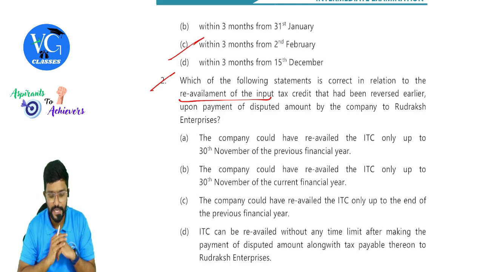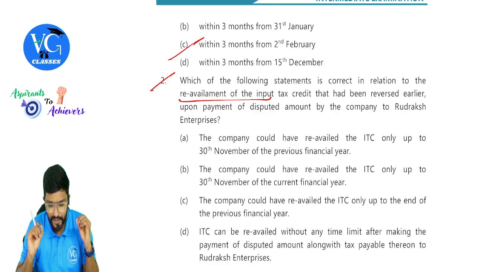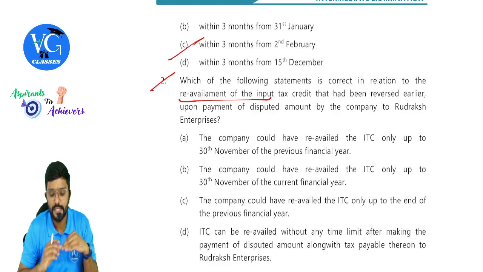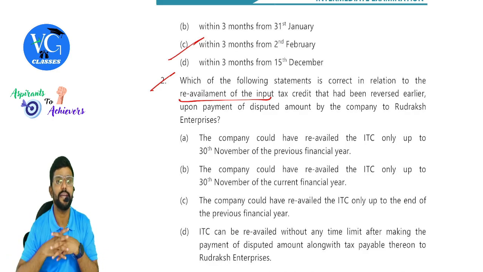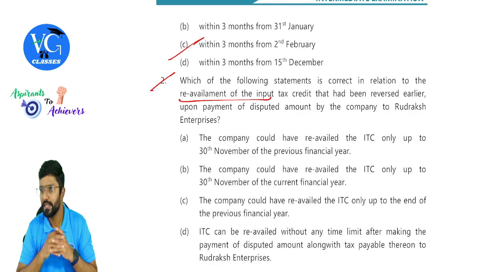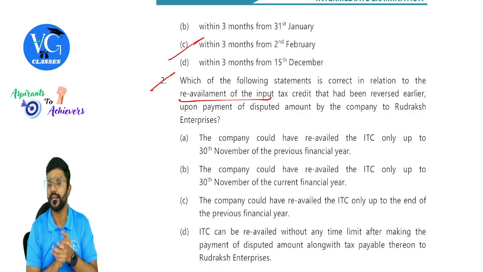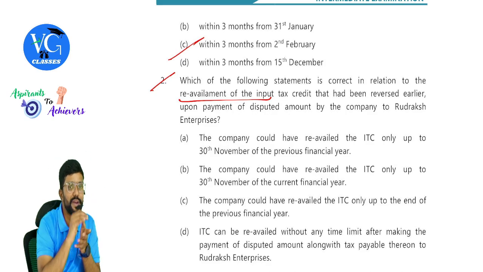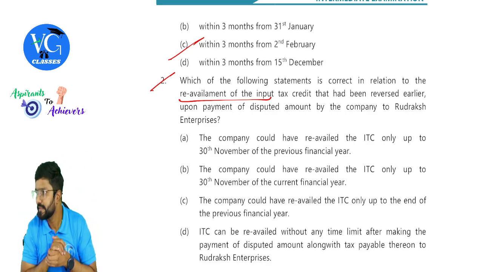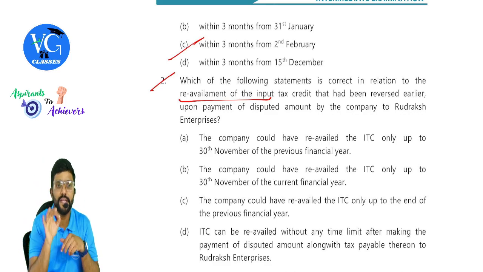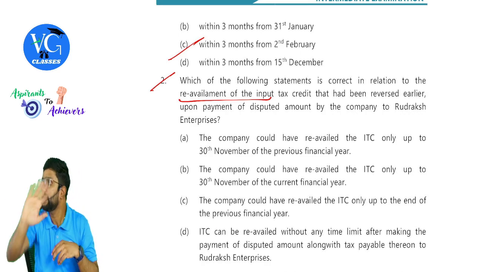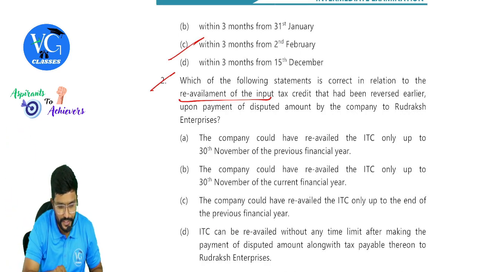Okay, second one. Which of the following statements is correct in relation to the reavailment of input tax credit that had been reversed earlier upon payment of the disputed amount by the company to Rudraksh Enterprises? Guys, listen here. To claim the credit, we have a deadline as per section 16(4). Recipient had already claimed credit. He didn't make the payment within 180 days, so he reversed it. Later, he made the payment. Can he reavail the credit? Yes. For reavailing the credit, is the deadline applicable? No. If you want, I will show it. Just a minute.